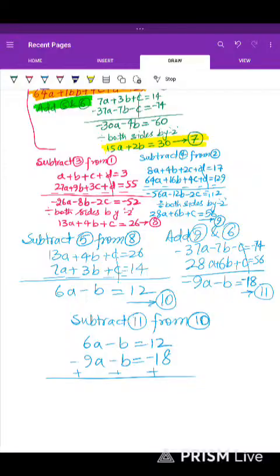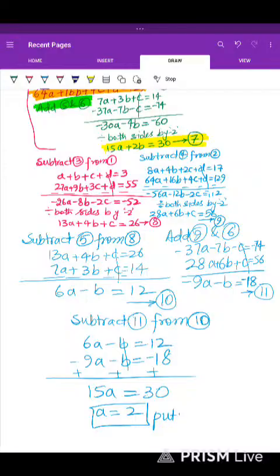Subtraction is being done. These two are eliminated. And 9 and 6 are added, make 15a. And here 18 and 12 make 30. Divide both sides by 15 gives us a is equal to 2.